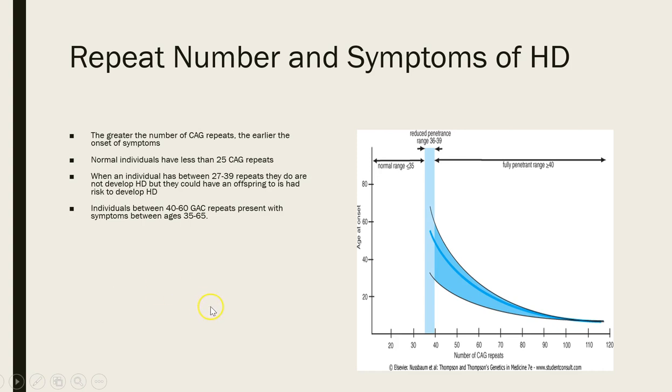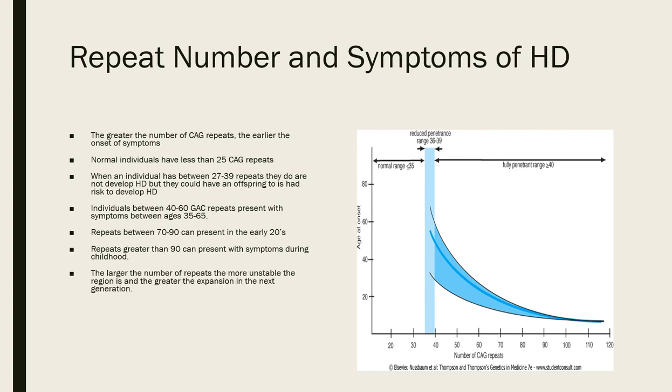Primarily during spermatogenesis. Individuals between 40 and 60 CAG repeats usually start showing symptoms anywhere between 35 and 65. With larger repeats, the symptoms become earlier. Between 70 and 90, symptoms can occur in the early 20s, and greater than that, you can even see symptoms during childhood.